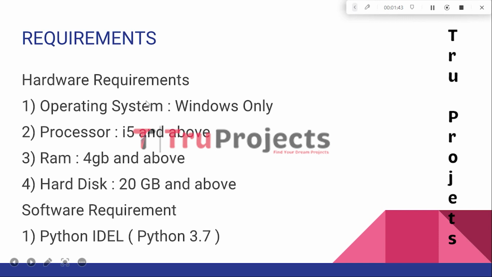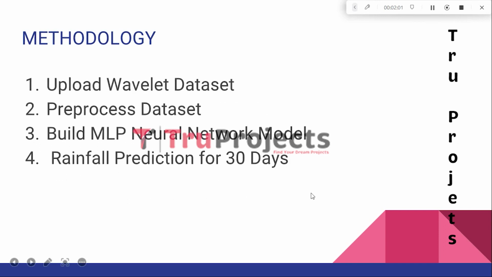These are the basic requirements that are needed to build this project. Hardware requirements are operating system as Windows, processor of i5 and above, RAM of 4GB and above, hard disk of 20GB and above. Software requirement: Python IDE with version 3.7. These are the modules that are developed to build this project.